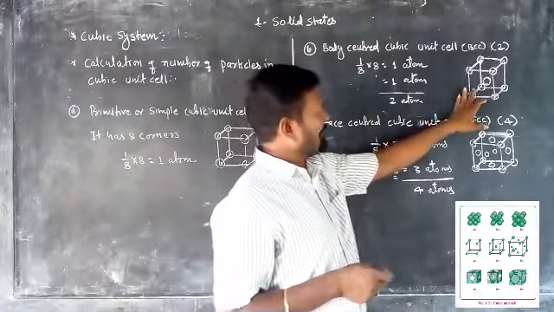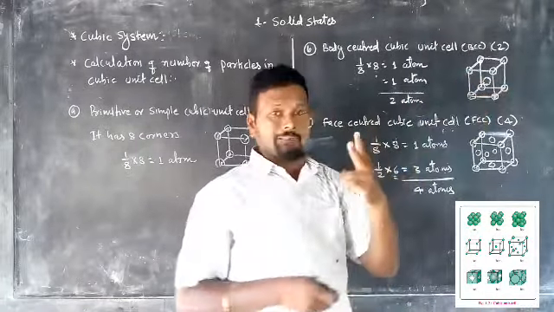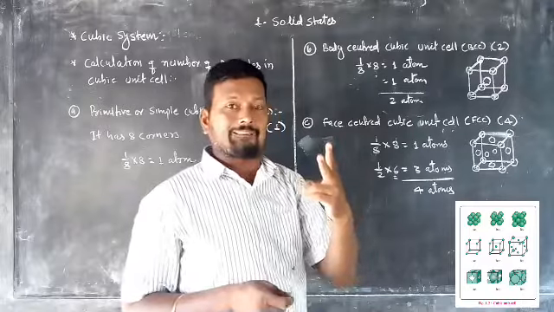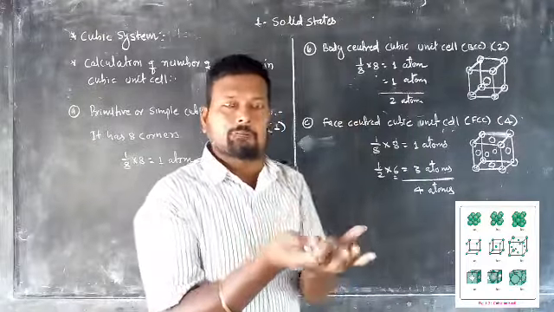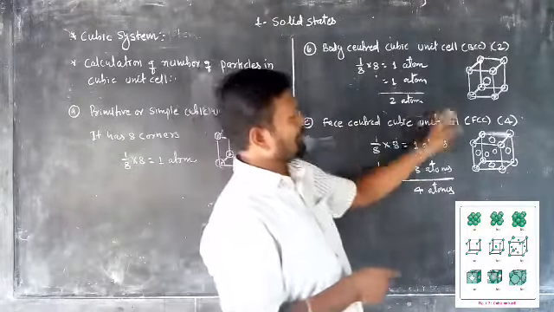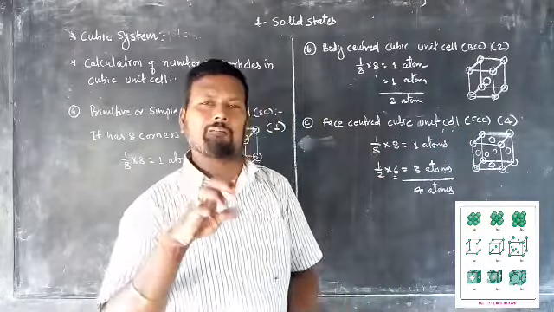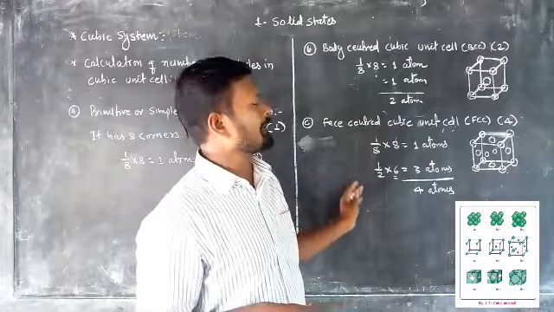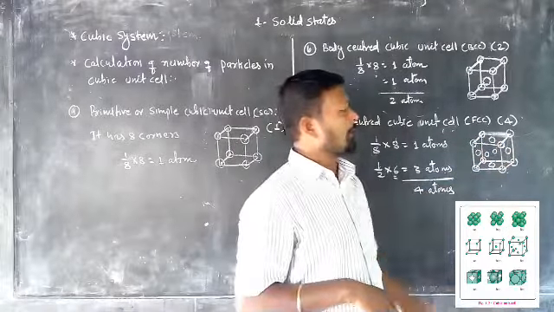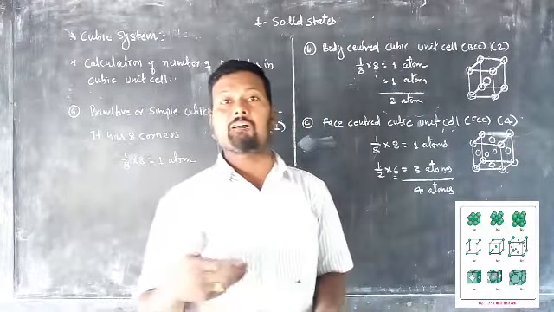In a body centered, there are 2 items, so the occupied position is more and the empty space is less. In an FCC, there are 4 items, so the empty space is very minimal, while the space occupied by these items is more.